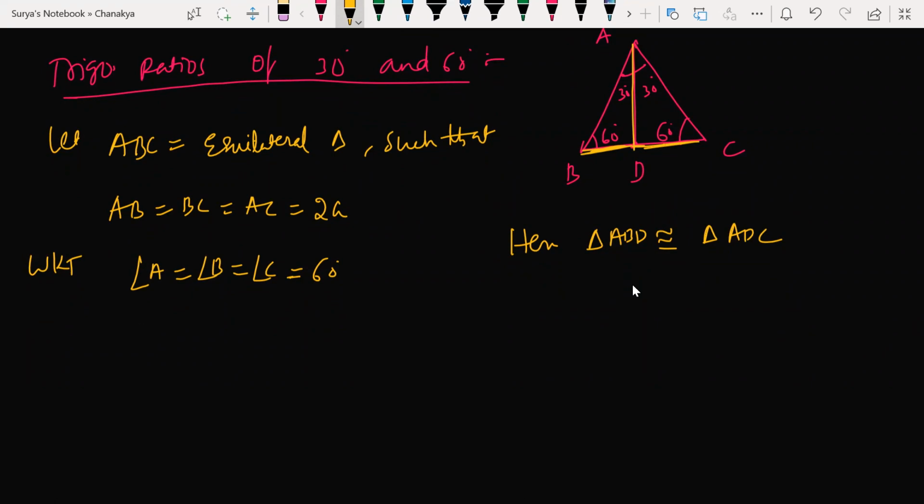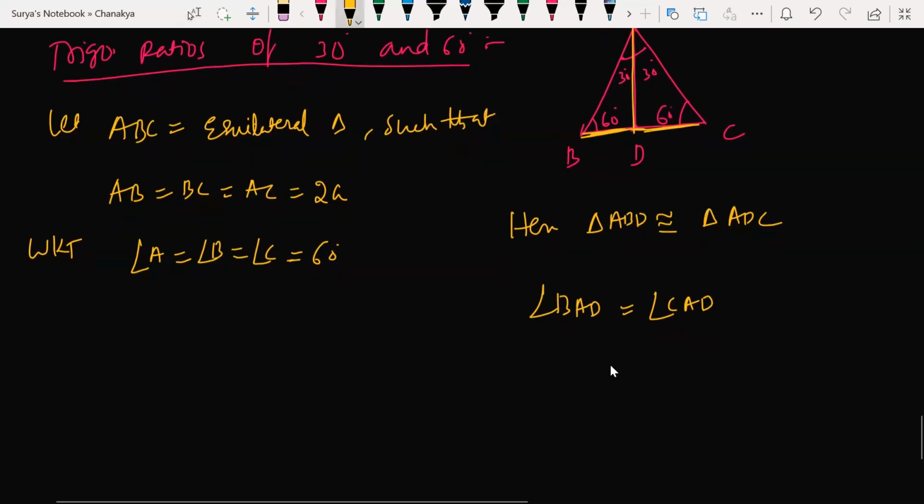All right. Now can I say angle BAD is equal to what? CAD. All right. BAD is equal to CAD. Both are 30-30. All right. So now BAD is equal to how much, beta? 60 degrees, 30 degrees here. This is also 30 degrees. Okay.